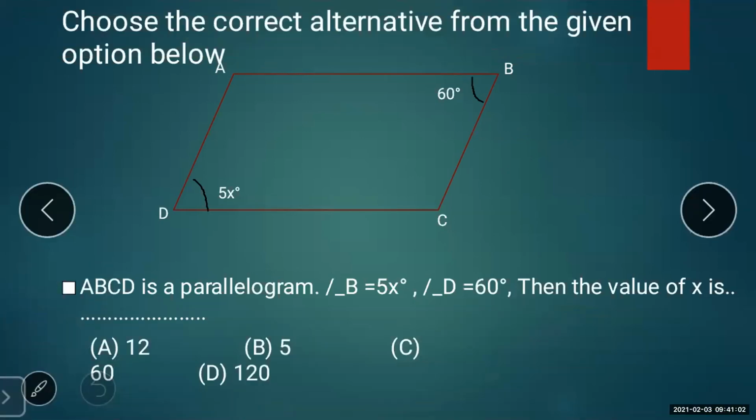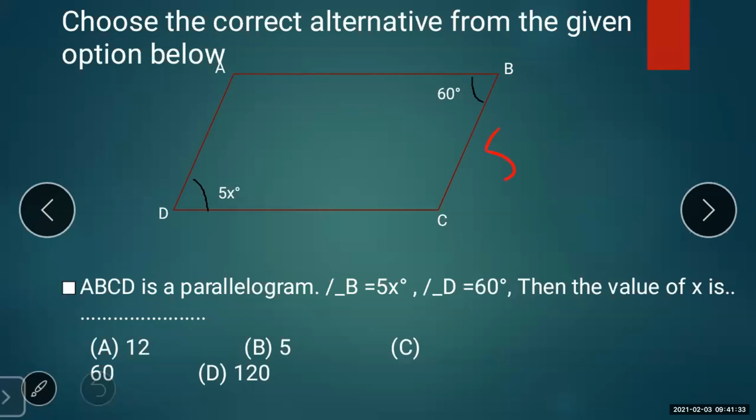Now here there are four options. Option A 12, B 5, C 60 and D 120. I told you that all the options will be somewhat similar to each other. But students, you are very smart. You know all the concepts, so be firm with that, solve it and try to match your answer with the option given in the question. So here it is given that angle D is 5x.